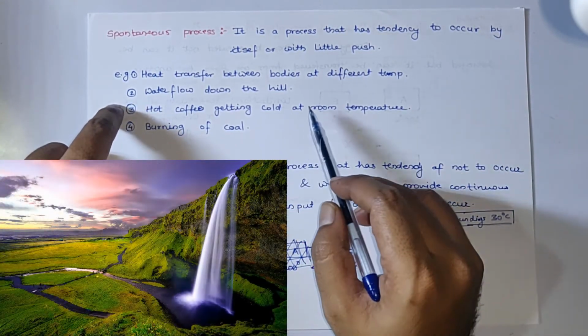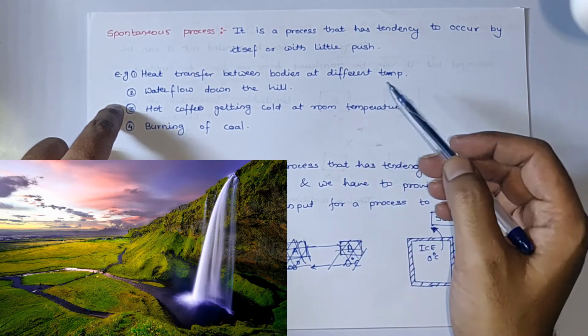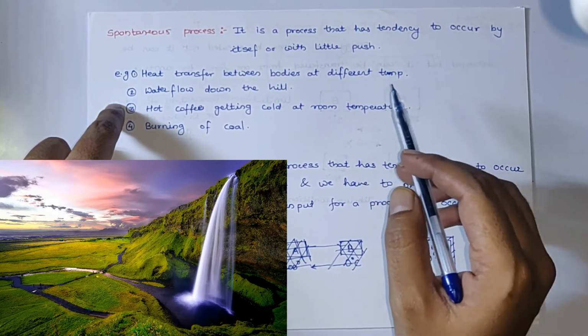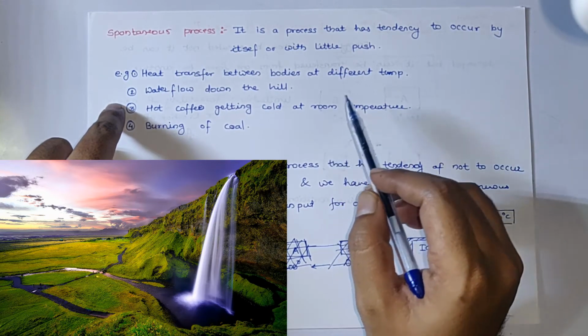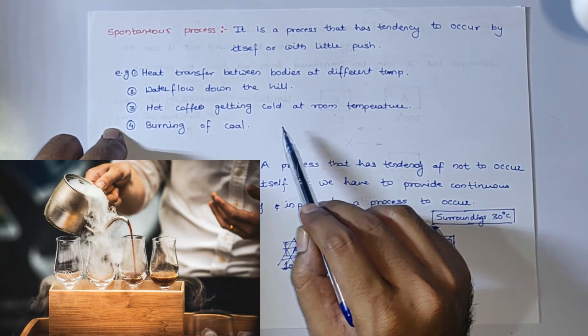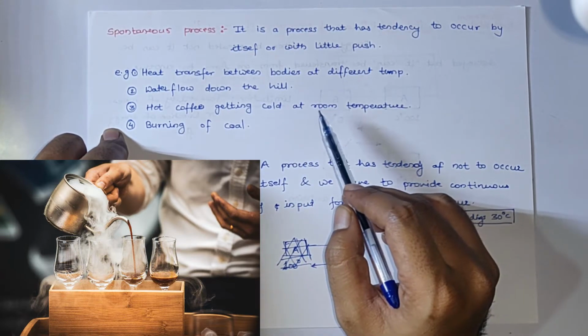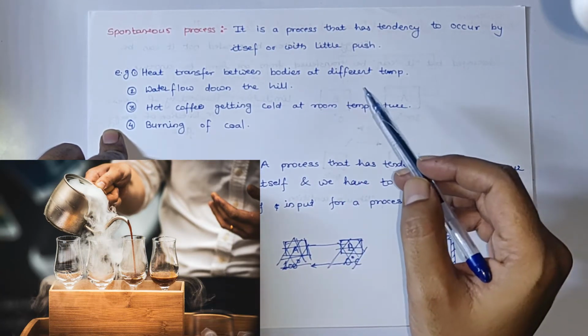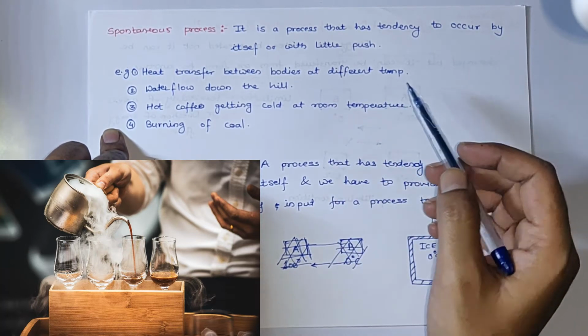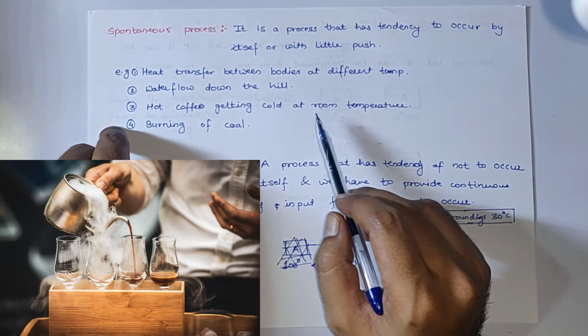Then water flows down the hill. We don't have to do anything additional for that water to flow through a waterfall. It flows by itself. This is also an example of a spontaneous process. Then when we place a hot cup of coffee at room temperature, heat from the coffee gets transferred to the atmosphere. It happens by itself. So that is also an example of a spontaneous process.